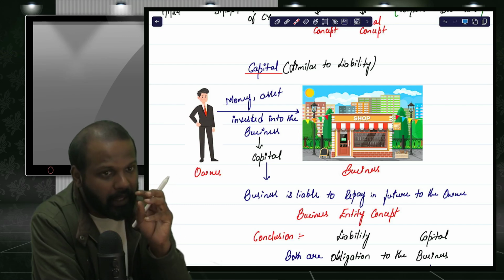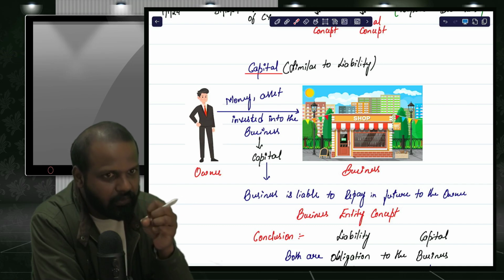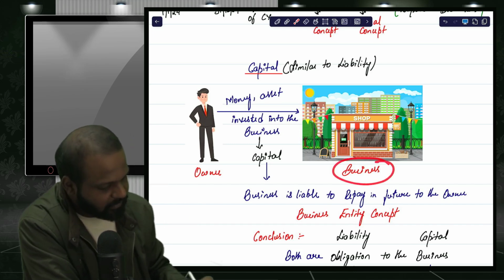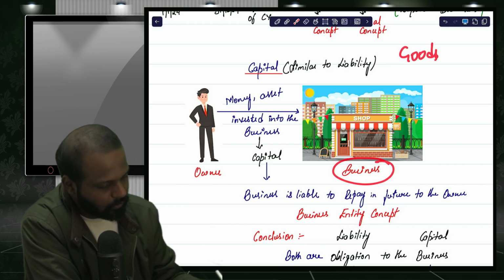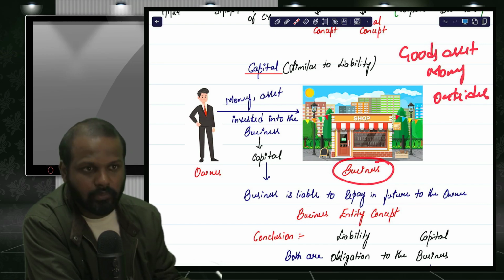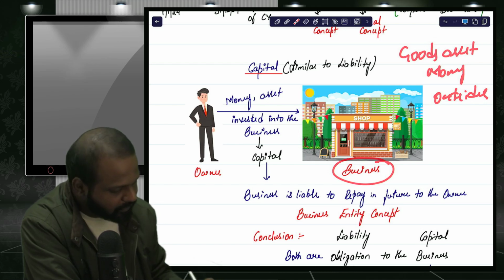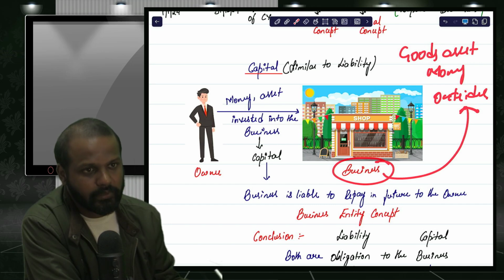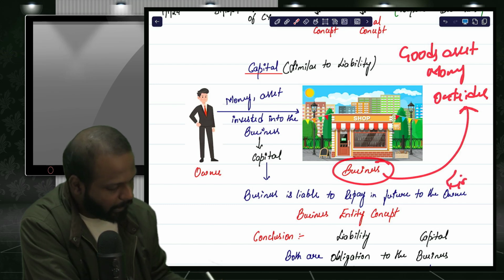Liability means the business is receiving goods or money or assets from an outsider, and for which the business is liable to make the payment in future to that outsider. Then it's called a liability.